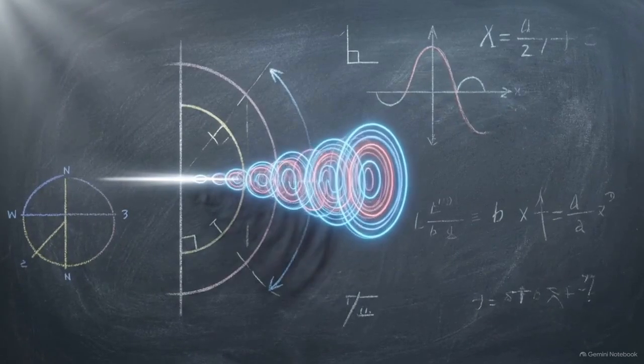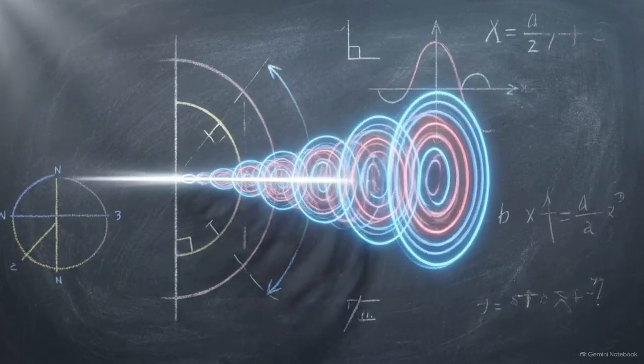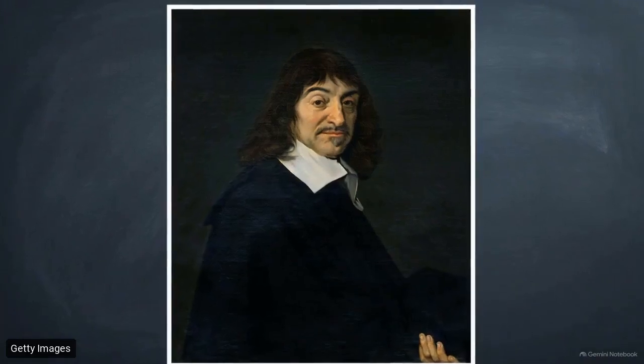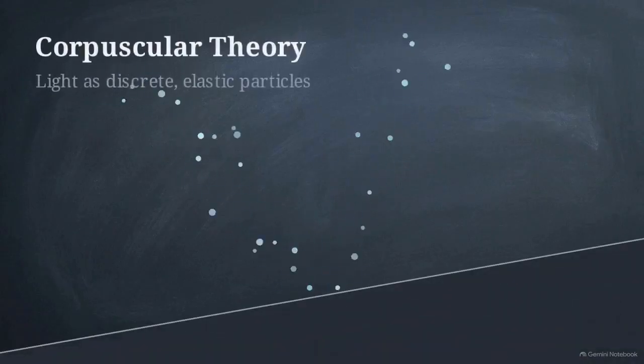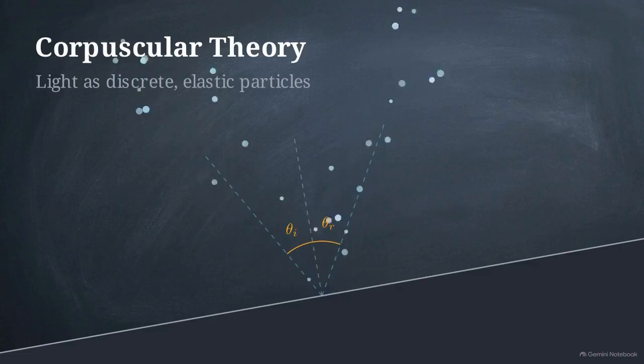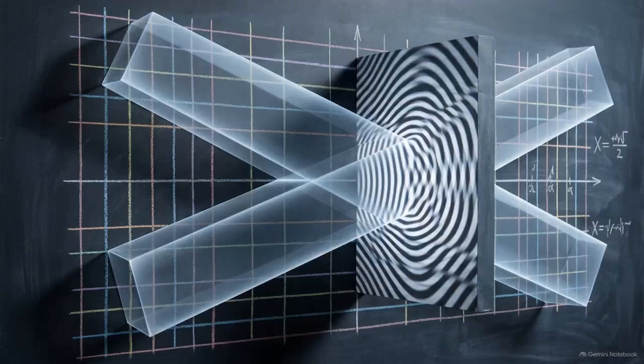For centuries, we've thought of light as a straight-line beam, but that intuitive ray is actually a macroscopic illusion, hiding a complex reality of three-dimensional undulating waves. In the 17th century, early physicists like René Descartes modeled light strictly as a stream of perfectly elastic, massless particles. They called them corpuscles, traveling through space like tiny, high-speed billiard balls. That particle model worked for basic reflections, but it failed completely to explain how two overlapping beams of light could cancel each other out in an interference pattern.